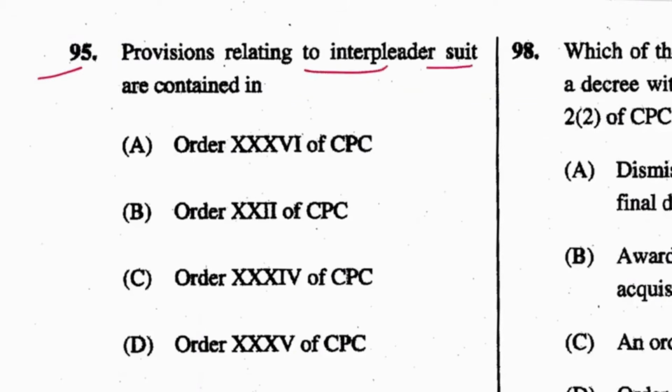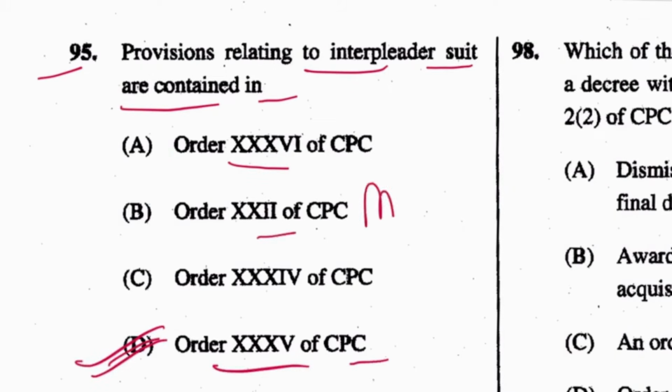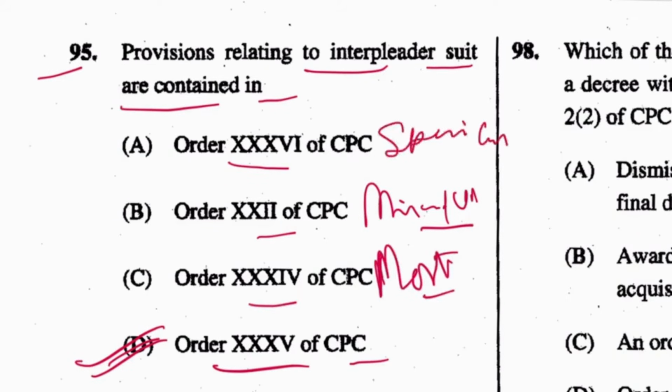Provisions relating to interpleader suit are contained in Order 35 CPC. D is the answer. Order 32 is for suit by or against minor or person of unsound mind, 34 is suit relating to mortgages, and 36 is special case.